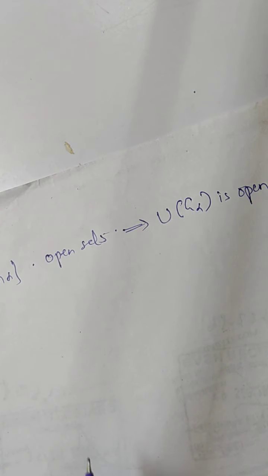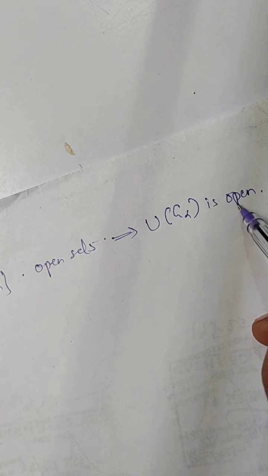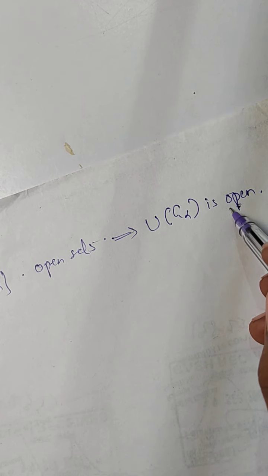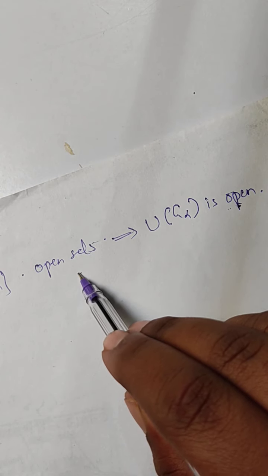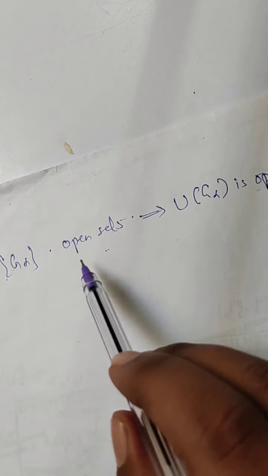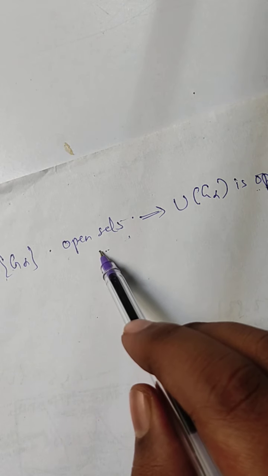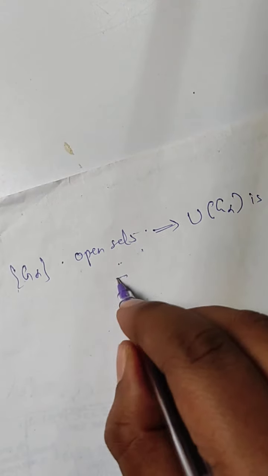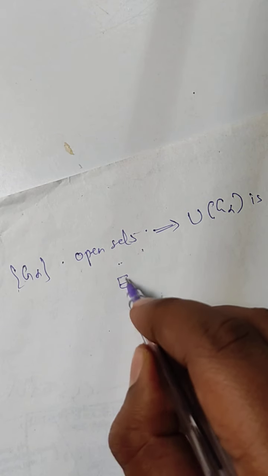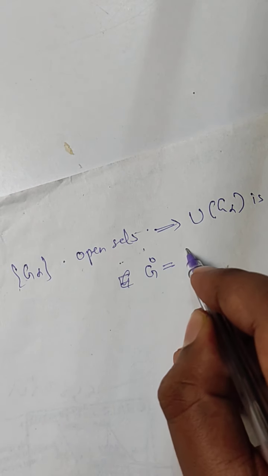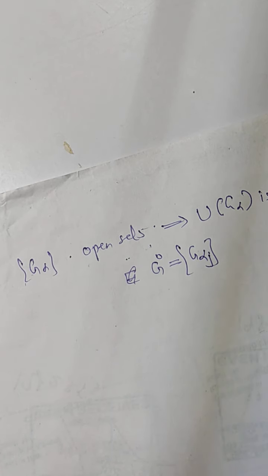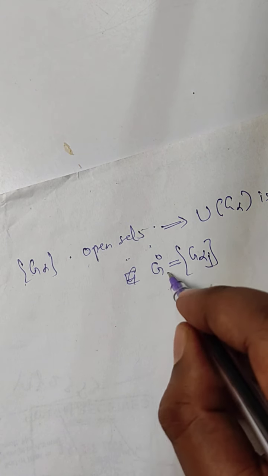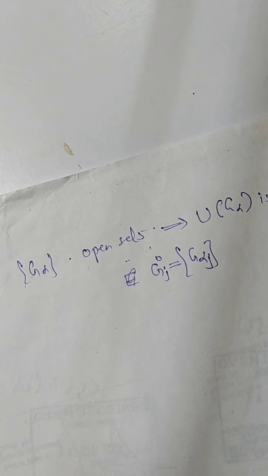First thing that you have to consider is that whenever an open set is given, it consists of interior points, and every interior point of G will be equal to G alpha J for some J. So this thing you have to keep in mind.